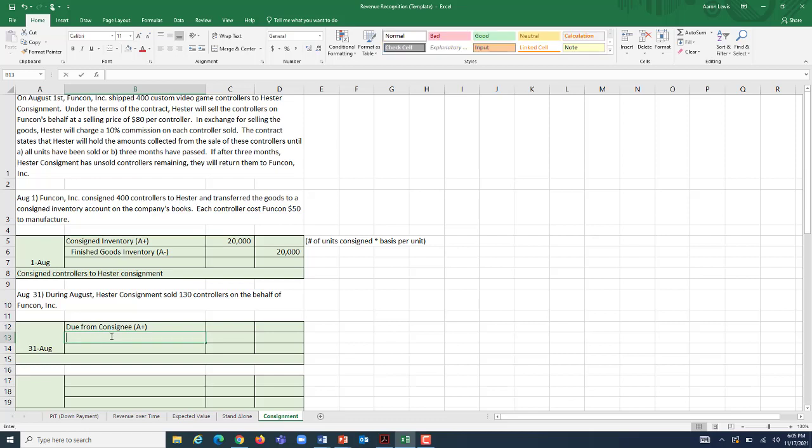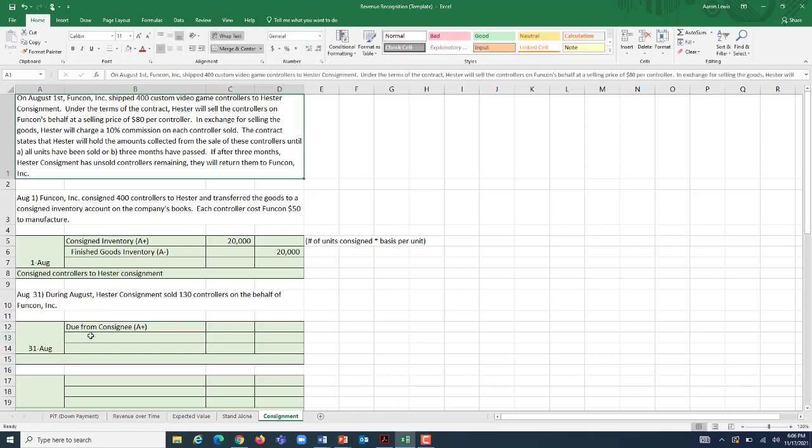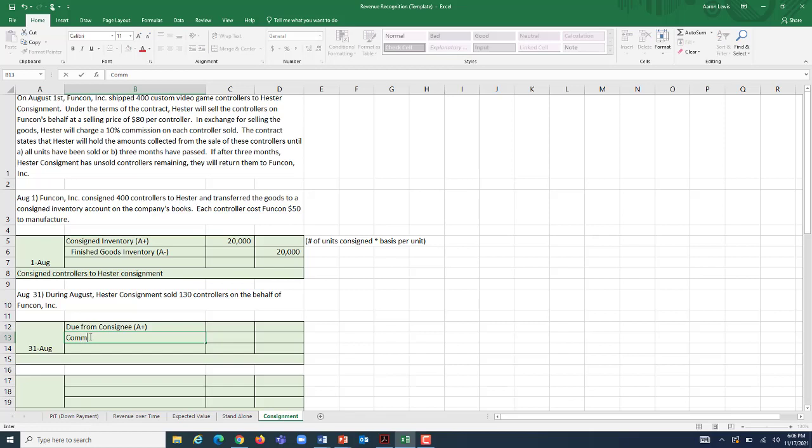Well, there's something else that's going on here. Hester gets to keep 10% of the sales revenue generated from each one of these sales, which means we're not going to get our full normal $80 piece selling price that they're charging. That much isn't coming to us. Hester's going to keep a portion of that, and we're going to record that portion on our books as a commission expense. But the full amount, even though we're not the ones actually selling them, they're selling them on our behalf, so we still get to record the full amount as sales revenue.